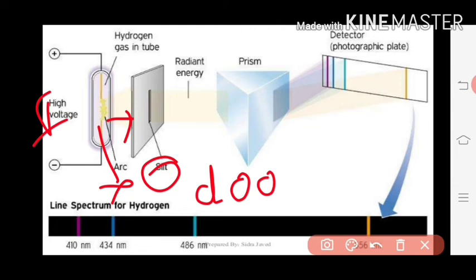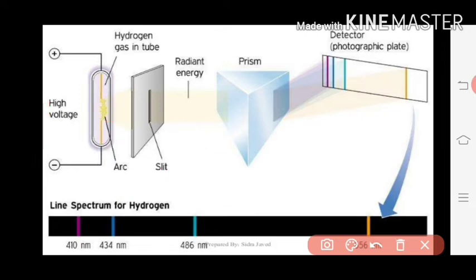Okay, so after that, this light is made to fall on this prism. This will be the prism. This prism will segregate the light. So you can see here there are 4 lines present. These different lights you can see on the detector screen. Like this the lines are formed. This is called the line spectrum of hydrogen.